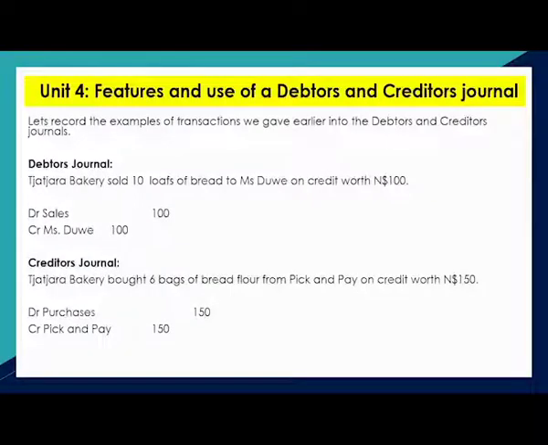Creditors journal. Chachara Bakery bought 6 bags of bread flour from Pick and Pay on credit worth $150. So you debit purchases and you credit Pick and Pay. So in the creditors journal, you will see Pick and Pay entered there. Pick and Pay $150. The creditors journal has a list of all Chachara's creditors.